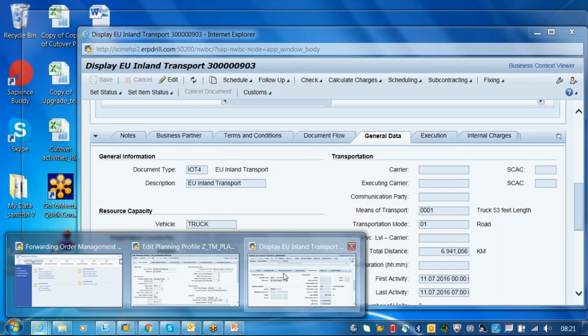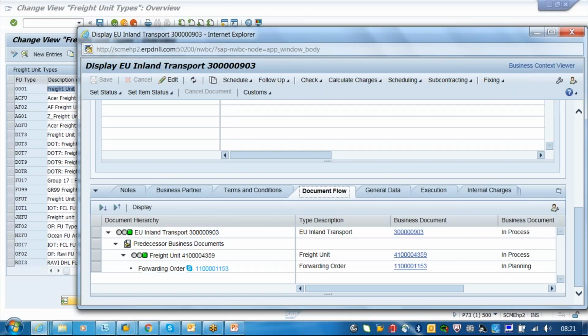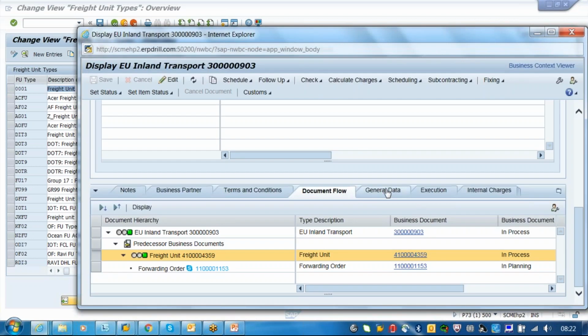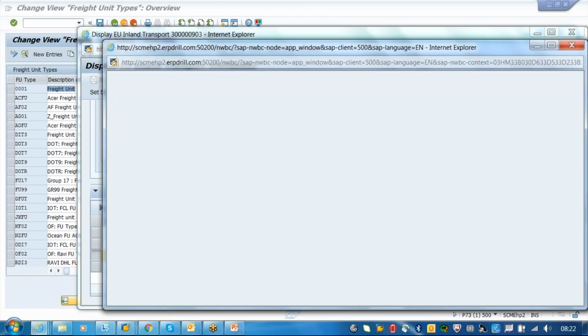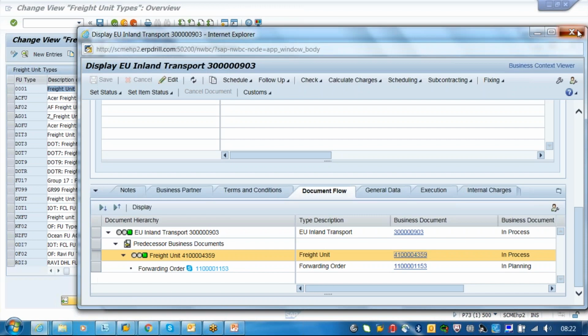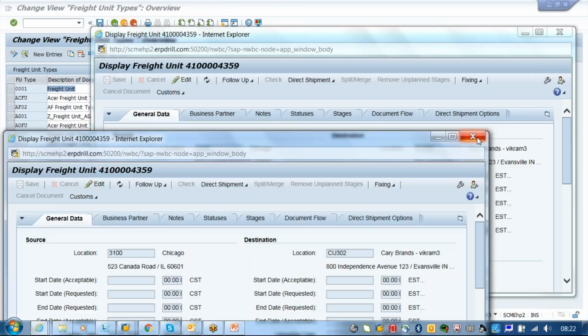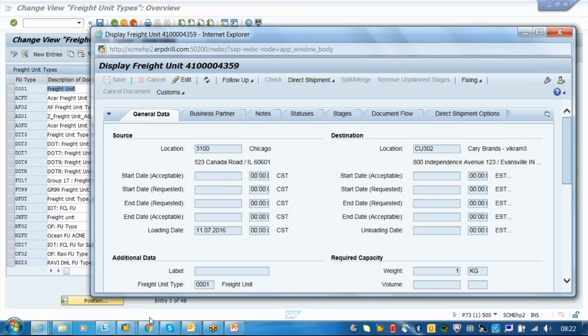I will go to the document flow. Yes, it is 001.